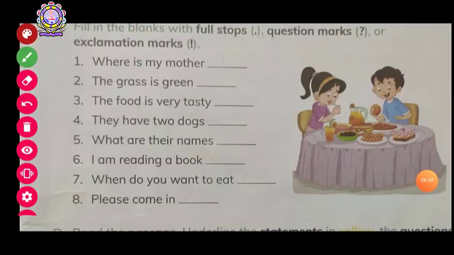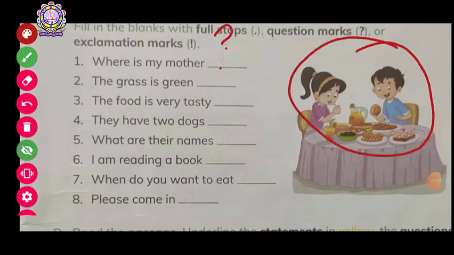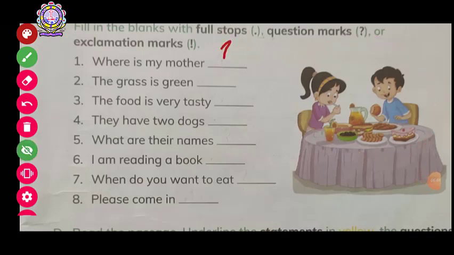You can see in the picture, the food is very tasty. Then what will come here? This sentence is showing you the strong feeling, isn't it?